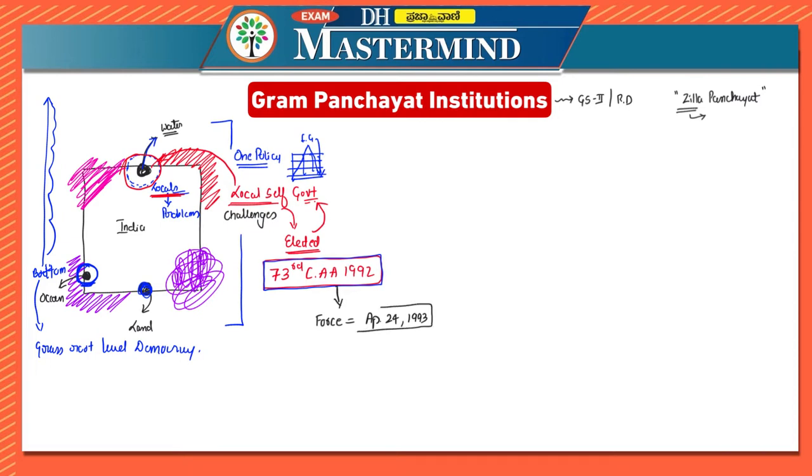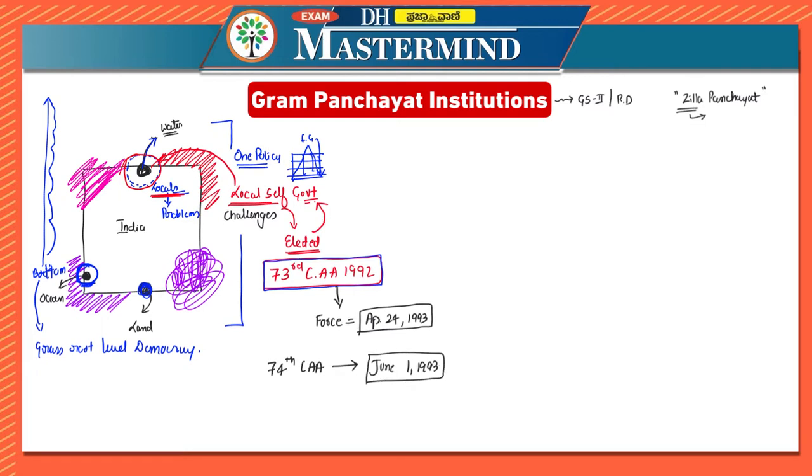So this was for the 73rd Constitutional Amendment Act. In case of the 74th Constitutional Amendment Act, it came into force on June 1st, 1993.